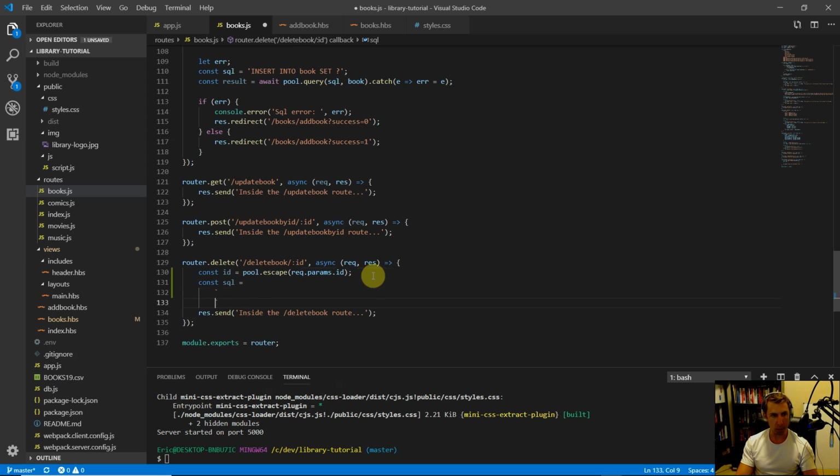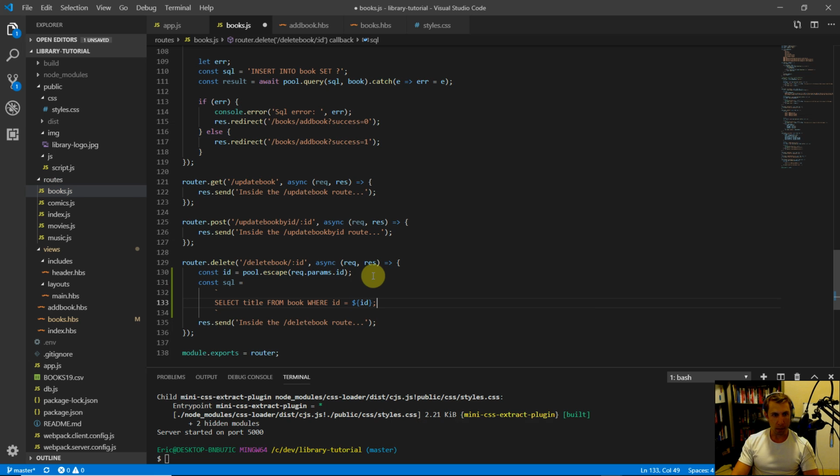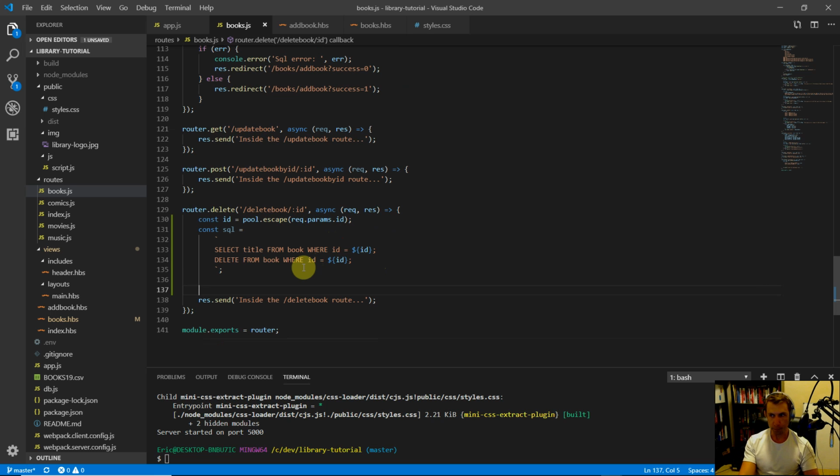So let's open up a template literal, and we're going to run two commands here. One will be select title from book where ID equals, and then we'll just concatenate the ID. That's so that we can get which book was removed. And now let's do the actual remove. So delete from book where ID equals, and same thing, concatenate the ID. Then we'll close out that template literal string.